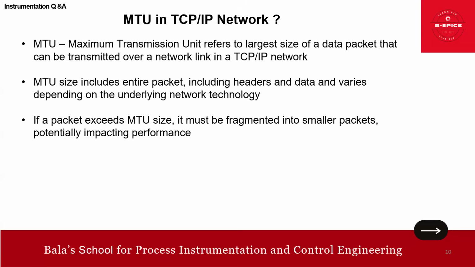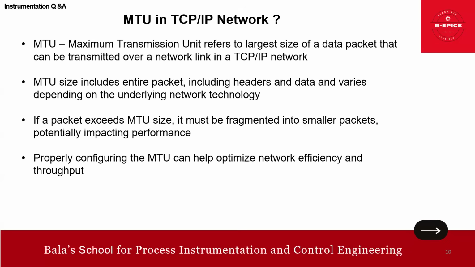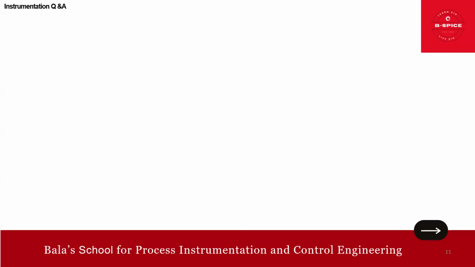For example, if a packet exceeds the MTU size, then it must be fragmented into smaller packets. If you configure the MTU properly, it can help to optimize the network and throughput. That's the bottom line, right, friends?